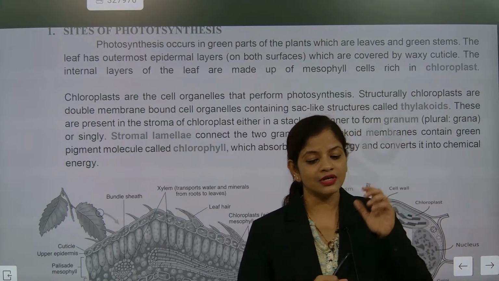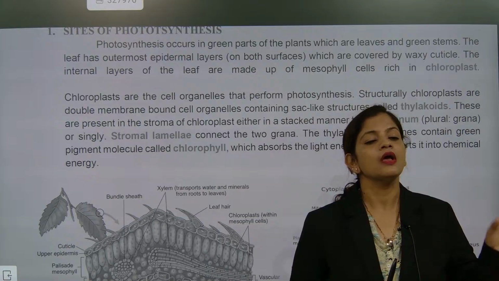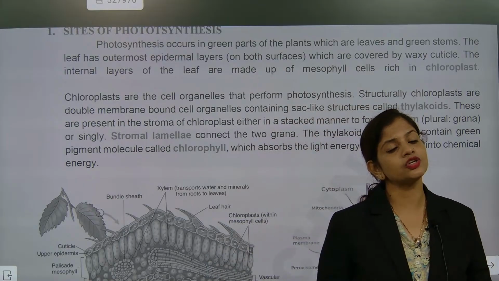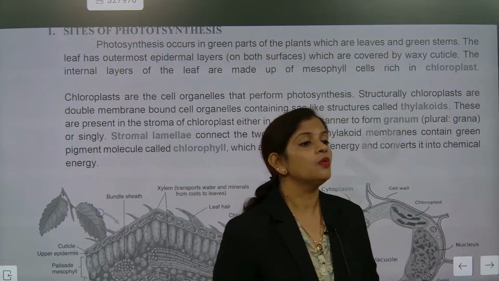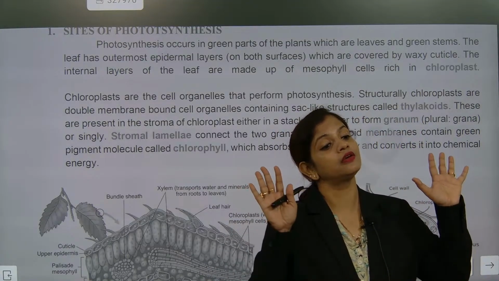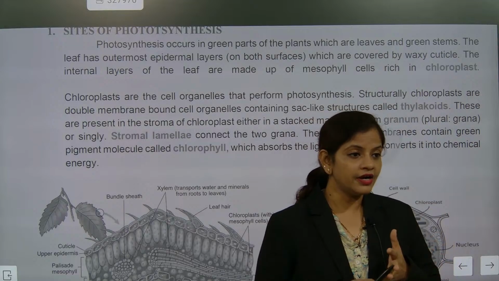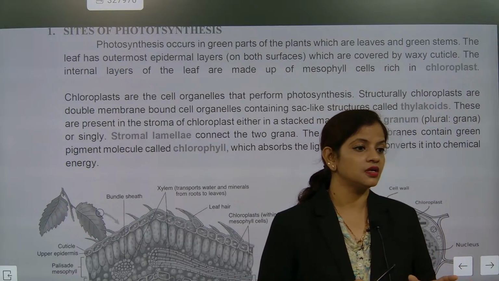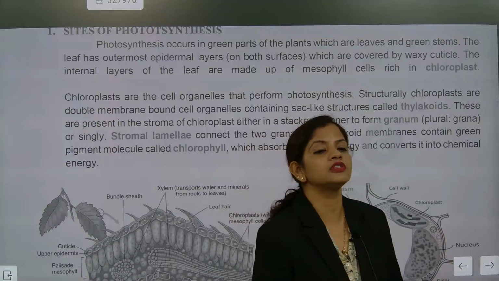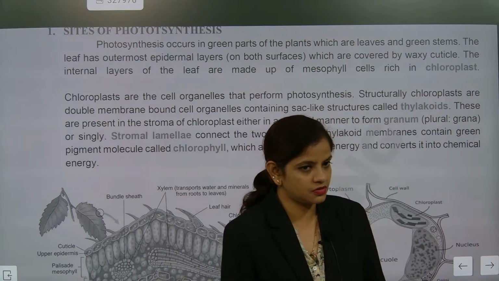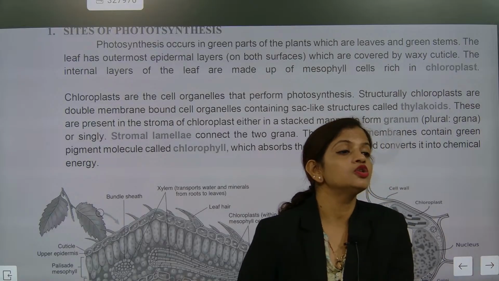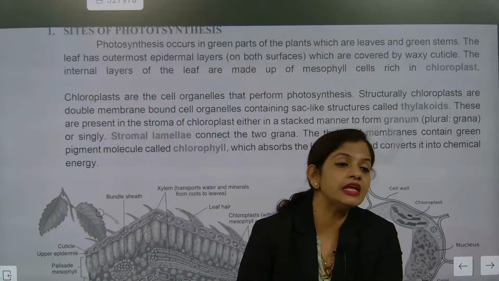So the green pigment will be present in the stem. One time they asked this question: which sections of plants can do photosynthesis? Most students wrote the answer leaves only. Root cannot do photosynthesis. Stem and leaves mostly. Which type of stem? Green stem. Soft, tender, green stem.